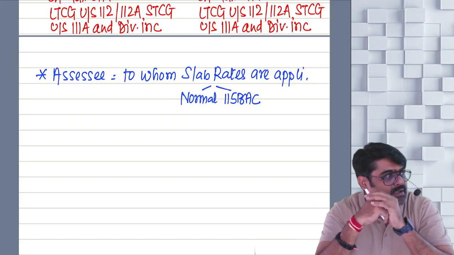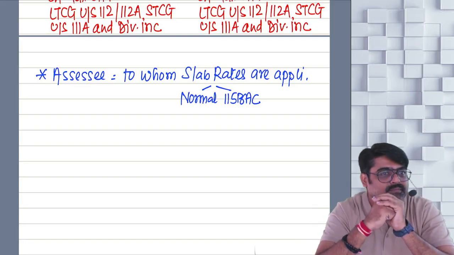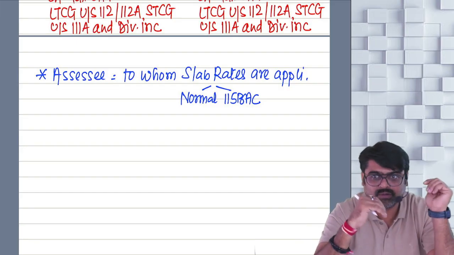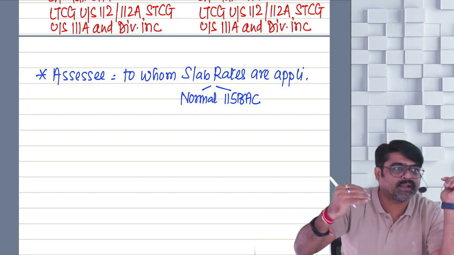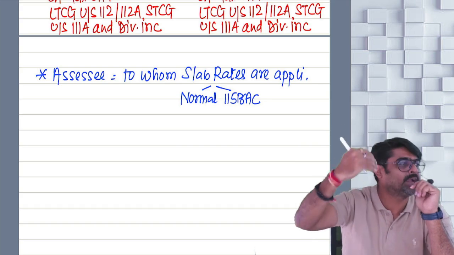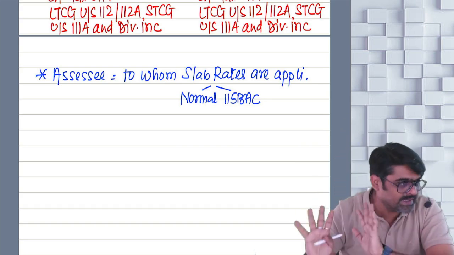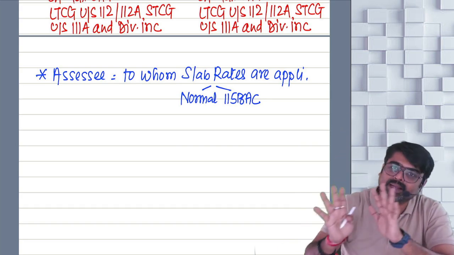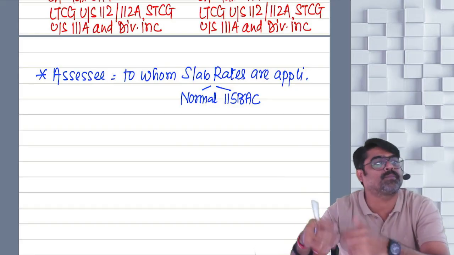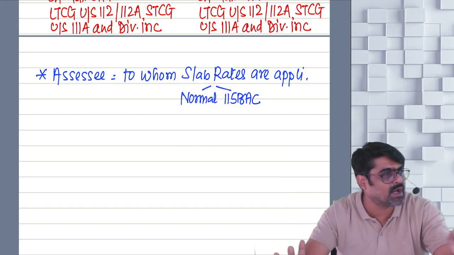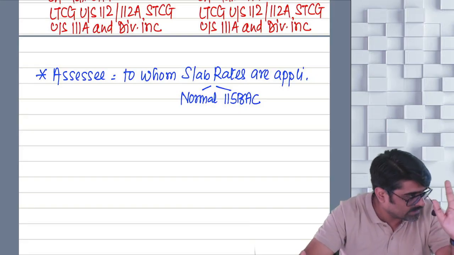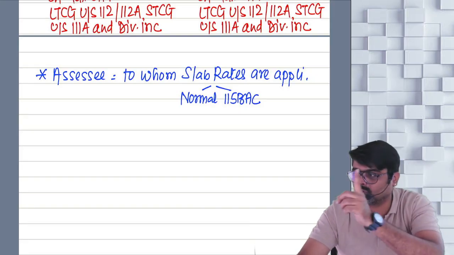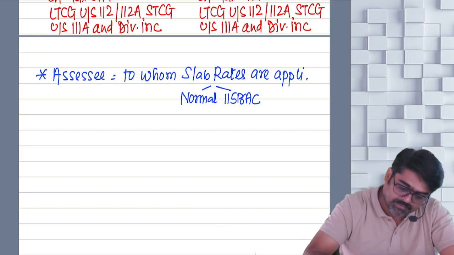Tax rates are also increasing in 115BAC, like 0, 5, 10, 15, 20, 25. So whether you pay tax under 115BAC or you don't pay tax under 115BAC, are your tax rates progressive? Yes. So you are an assessee to whom slab rates are applicable.